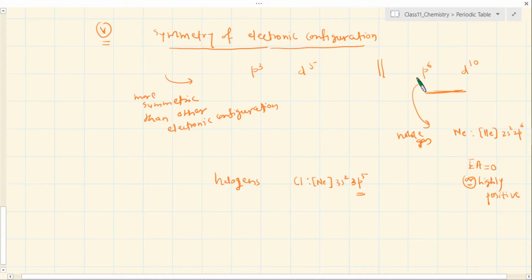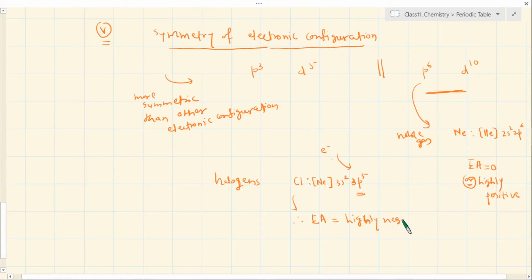And if it becomes a p6 symmetric orbital, then the incoming electron is welcomed, and welcome means it must release energy. The electron affinity for this scenario should be highly negative. Highly negative means more energy will be released easily.